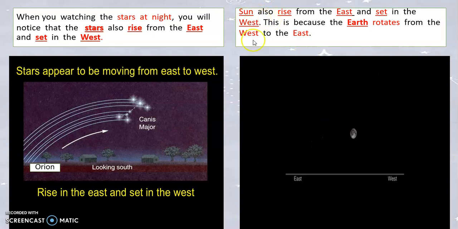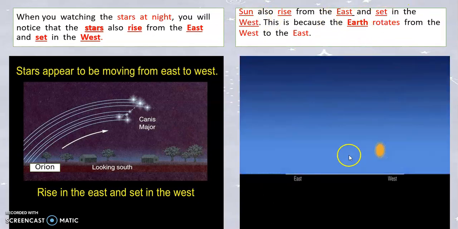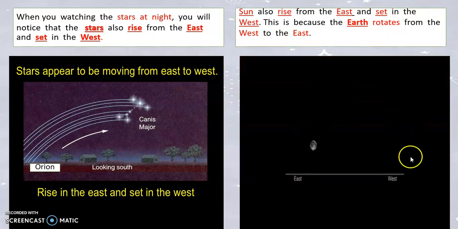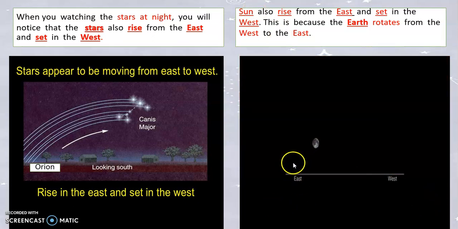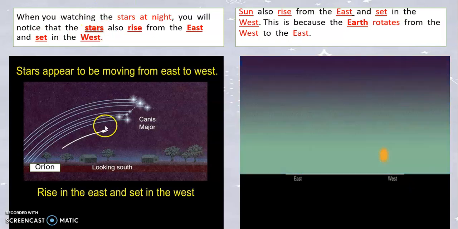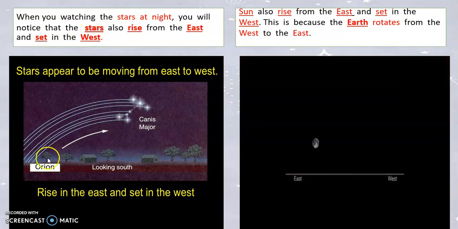Like the Sun, the stars also rise in the east and set in the west. When you look at the sky, the stars and the Sun behave the same.